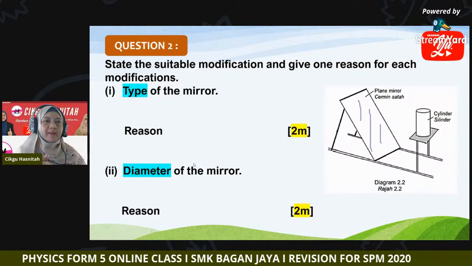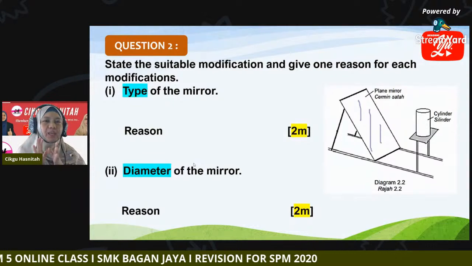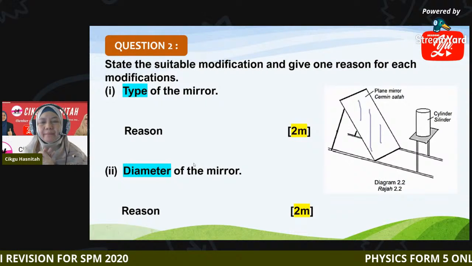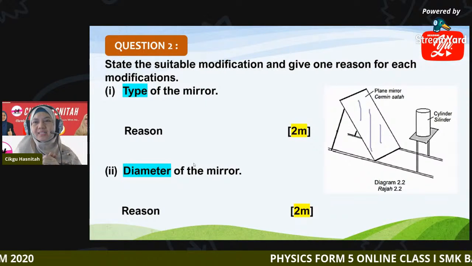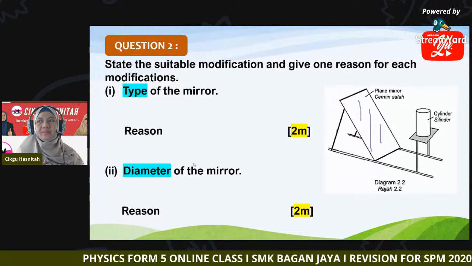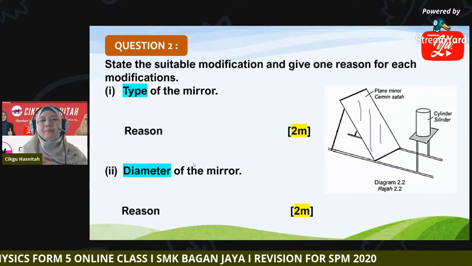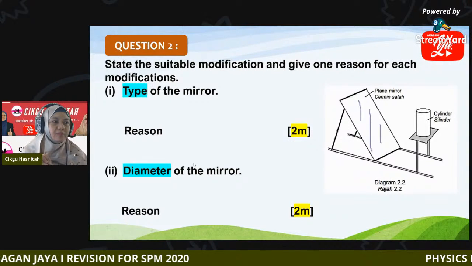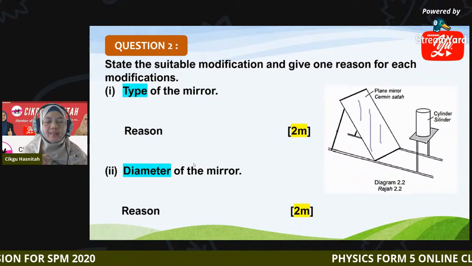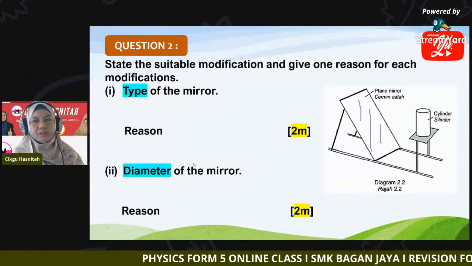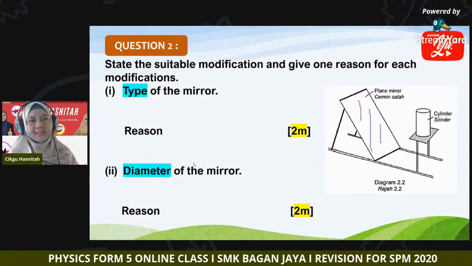So which mirror is better to be used as a reflector instead of the plane mirror? Can you share your answer in the live chat? The plane mirror we have to replace with another type of mirror. So what type of mirror is suitable to be used as a reflector?